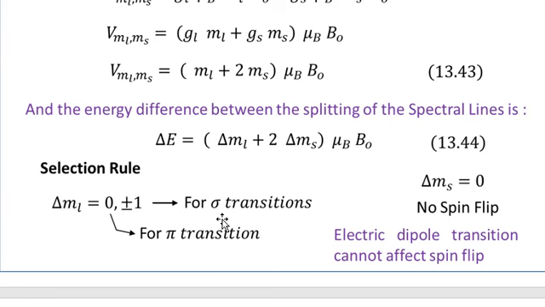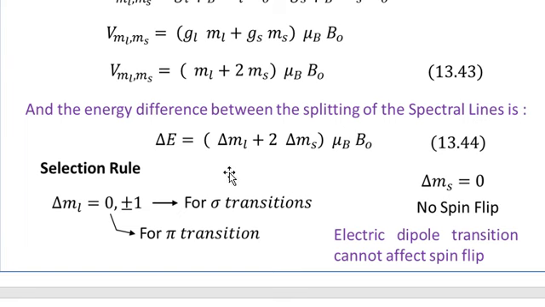So while observing this in the direction transverse to the magnetic field, the pi transition will be linearly polarized, and the sigma transitions will also be linearly polarized. And there is another selection rule: delta MS is equal to 0.